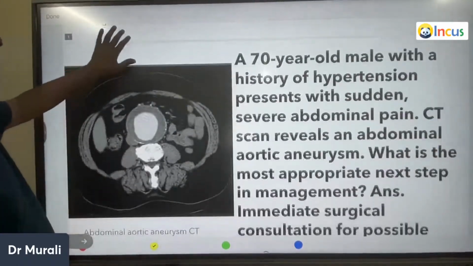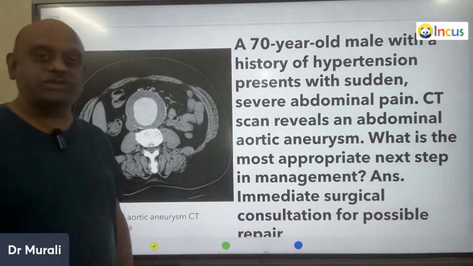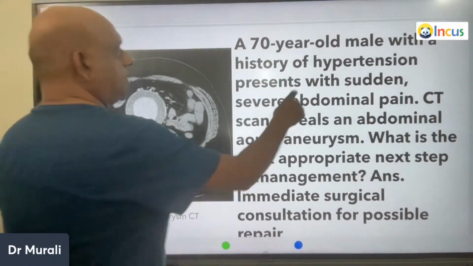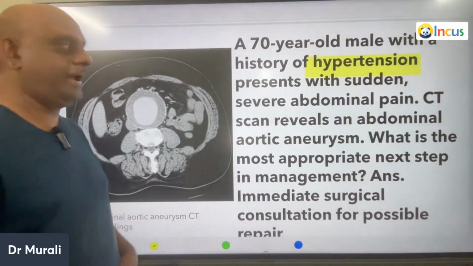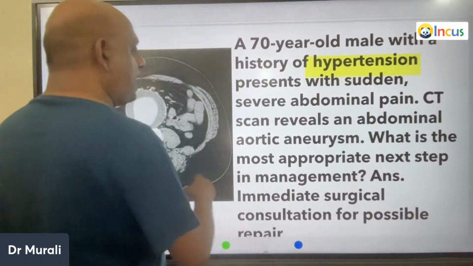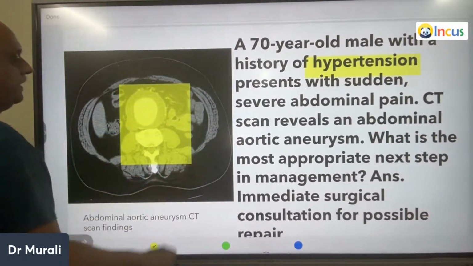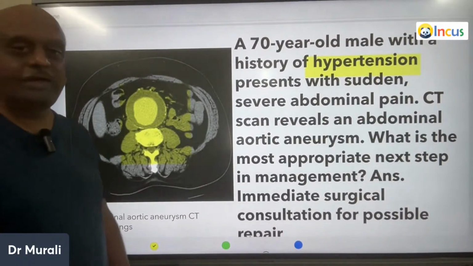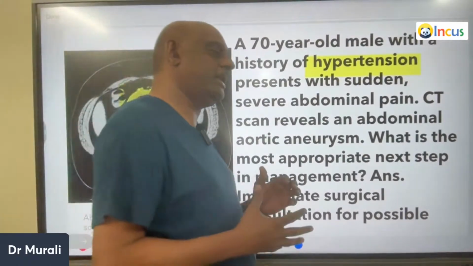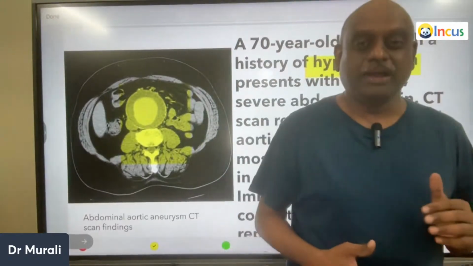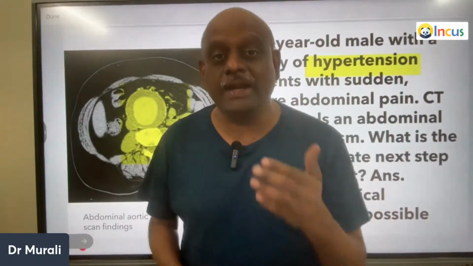Now, doctor, a 70-year-old male with a history of hypertension, a very important clue, and severe abdominal pain. What is the CT scan showing? It is showing an abdominal aortic aneurysm. A lot of times, an abdominal aortic aneurysm is an incidental finding.